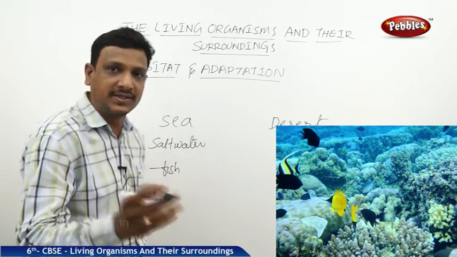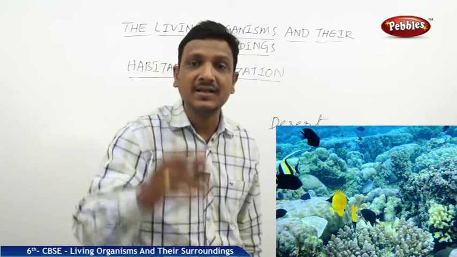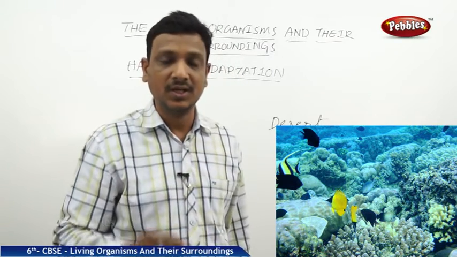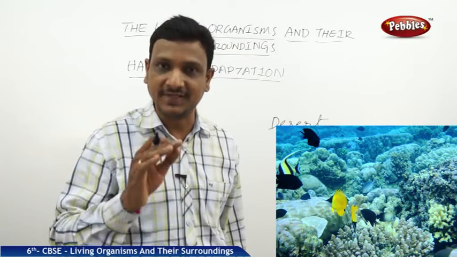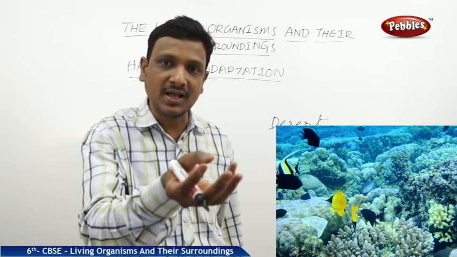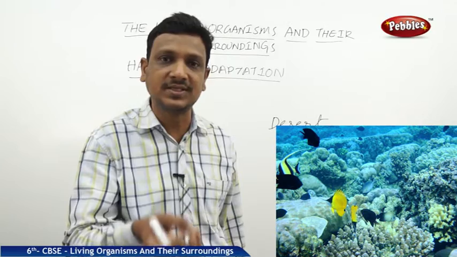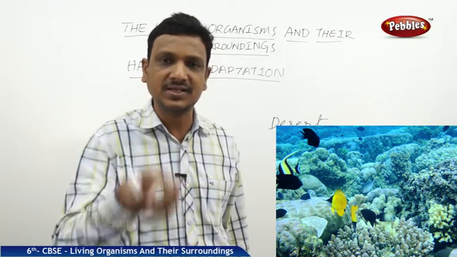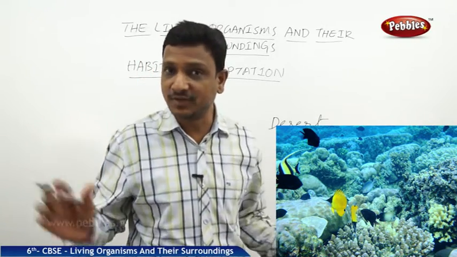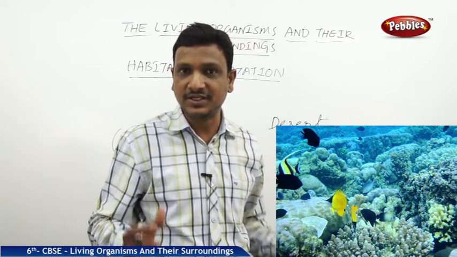The fish needs to get the oxygen from the sea water. Fish have special features. They have gills by which they can absorb the dissolved oxygen present in the water. So that is the special feature of the fish which enables it to live in the water.